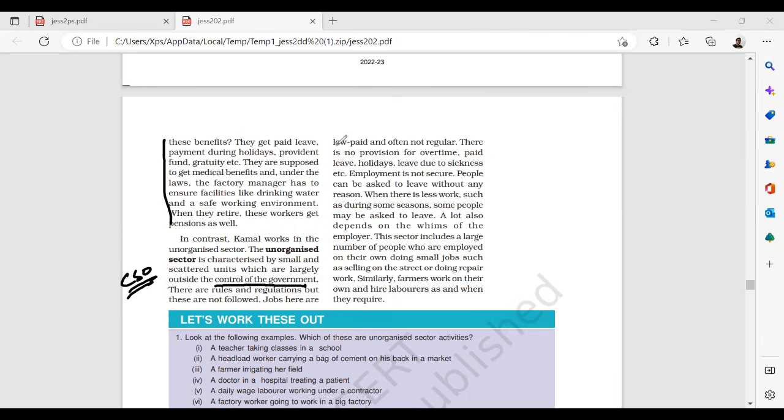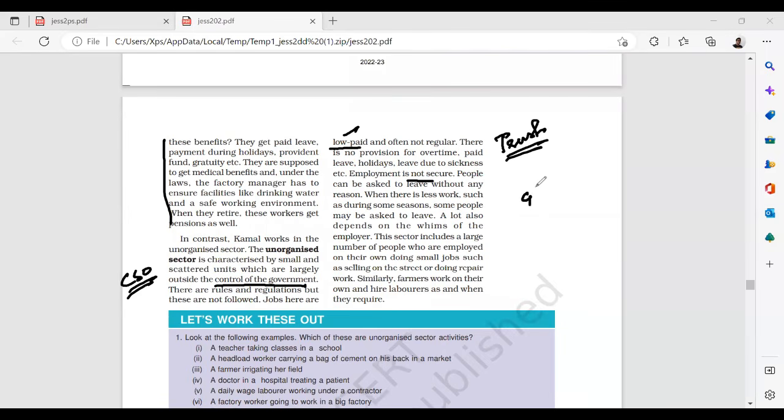Jobs here are lowly paid. There are no equal wages, no security, and no contract. There is no bond. It works based only on trust. If you are trustworthy and want to work here, please work, else you can leave. There is no provision for overtime or paid leaves. Employment is not at all secure. People can ask for leave without any reason, and people can also go without any reason.